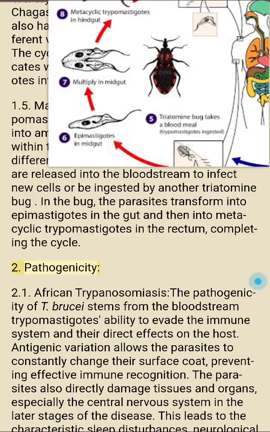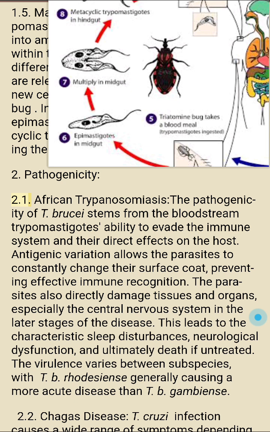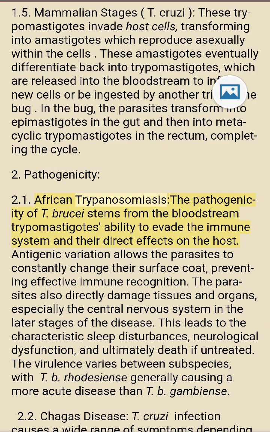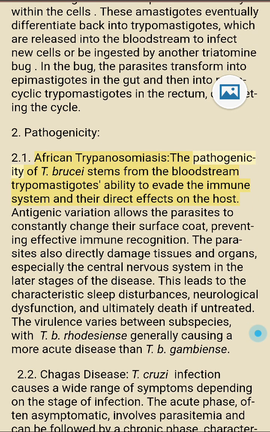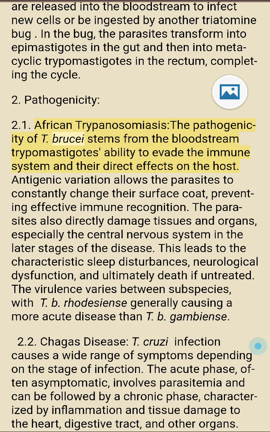2. Pathogenicity. 2.1. African trypanosomiasis. The pathogenicity of T. brucei stems from the bloodstream trypomastigotes' ability to evade the immune system and their direct effects on the host. Antigenic variation allows the parasites to constantly change their surface coat, preventing effective immune recognition.